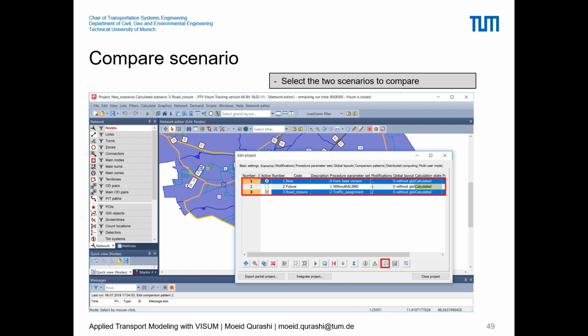So one scenario has nothing, one scenario has a road closure, one scenario has a change in zone attributes, one scenario has a new public transport line. And then we create the comparison patterns, and in the comparison patterns we are defining which new attributes we want to calculate for the comparison. So for road closure, we want to see link volumes. For zone attributes, we can see productions, attractions, link volumes, or public transport volumes.